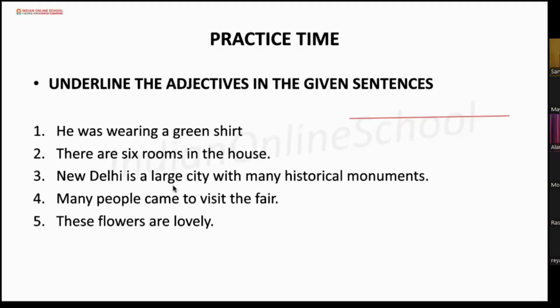Okay? Now, Rashmita, are you there? Okay. Can you tell me the fourth one? First you read the sentence, then you tell me the adjectives. Many people came to visit the fair. Okay. Which one is the adjective here? Many. Very good.